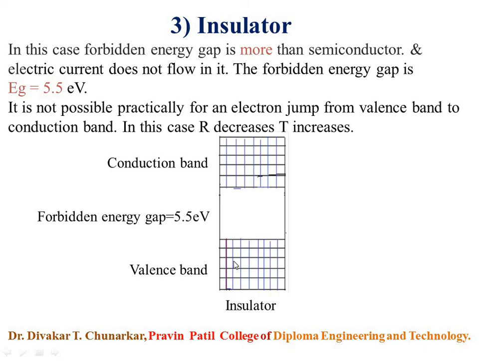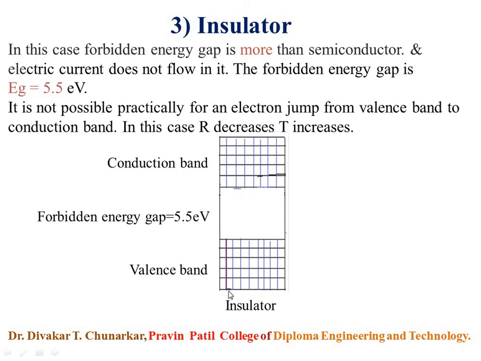The forbidden energy gap of insulator is 5.5 electron volt. This forbidden energy gap is more as compared to the semiconducting material, and therefore the electric current does not flow through it. It is not possible practically for an electron to jump from valency band to conduction band.